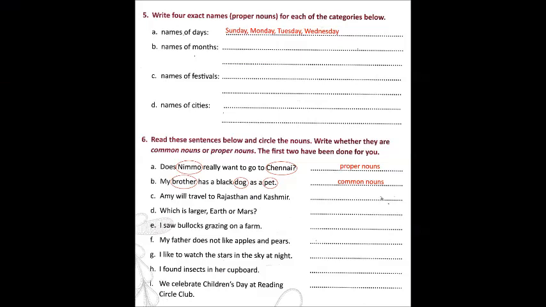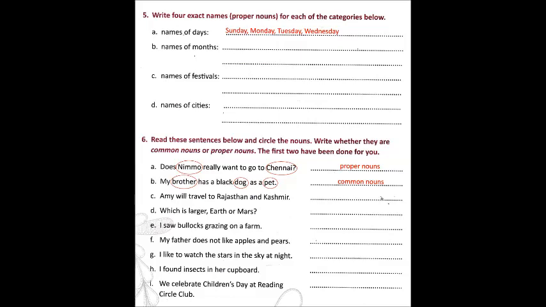Let's come to today's homework. There are two exercises which I am giving you as homework. This is in page number 16 of your book. First one is write four exact names. Exact names are proper nouns for each of the categories below. Like names of the days, it's already given in the book: Sunday, Monday, Tuesday, Wednesday.